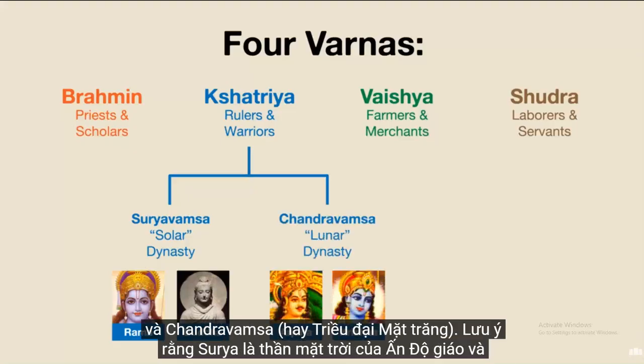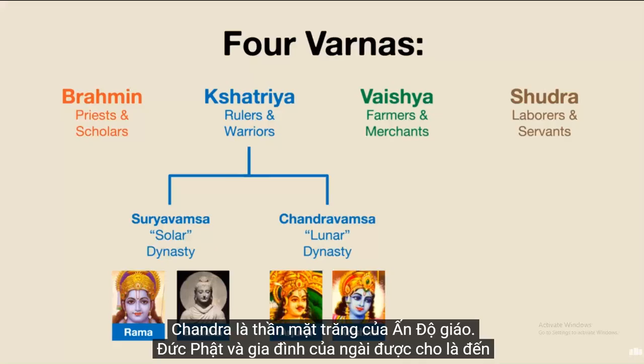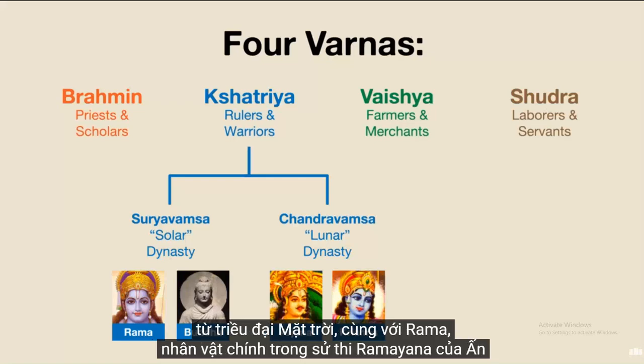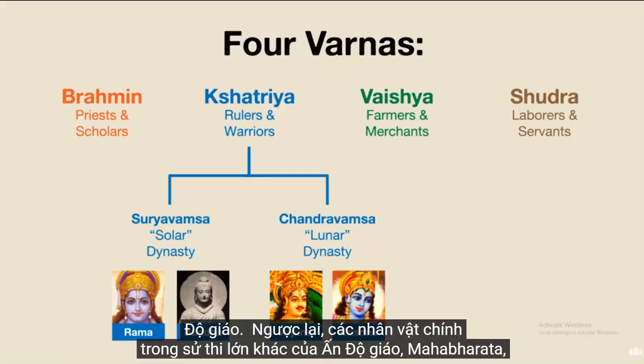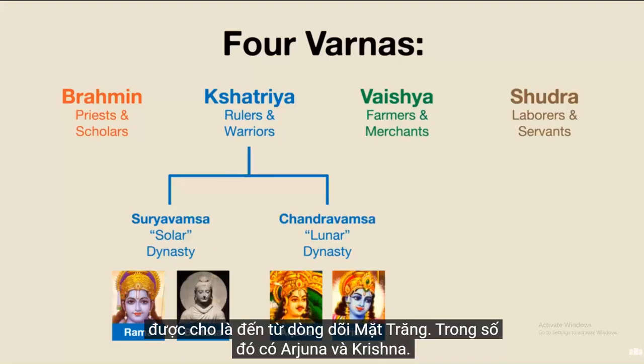or lunar dynasty. Note that Surya is the Hindu god of the sun, and Chandra is the Hindu god of the moon. The Buddha and his family are said to come from the solar dynasty, along with Rama, who is the main character from the Hindu epic, the Ramayana. In contrast, the main characters from the other big Hindu epic, the Mahabharata, are said to have come from the lunar dynasty. These include Arjuna and Krishna.